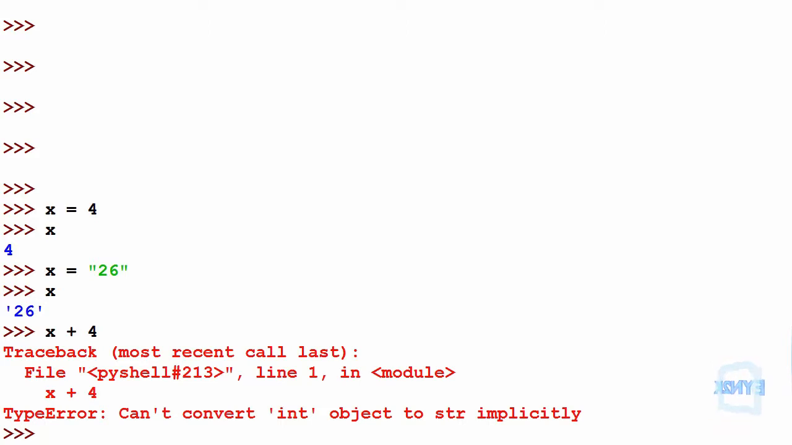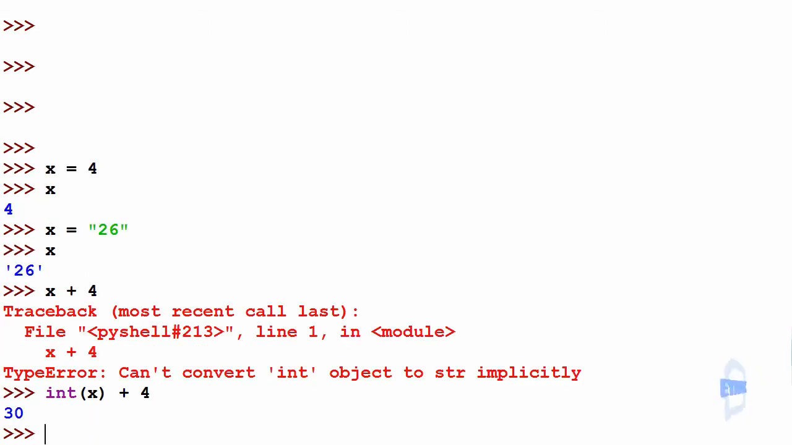So if we want to, we can make x equal to the number 4, printing off x, we get 4, then reassign it to the string of 26, such that if we get x, we get 26. We cannot operate on x now that we get x plus 4, since x is a string, and these types cannot be converted together. Though, if we wanted, we can change x to the integer type, such that we use an int function, putting x inside the braces, then add 4 to it. So now we get 30.